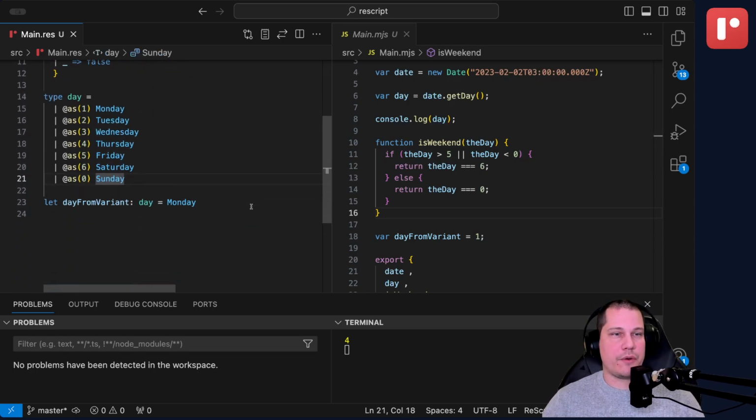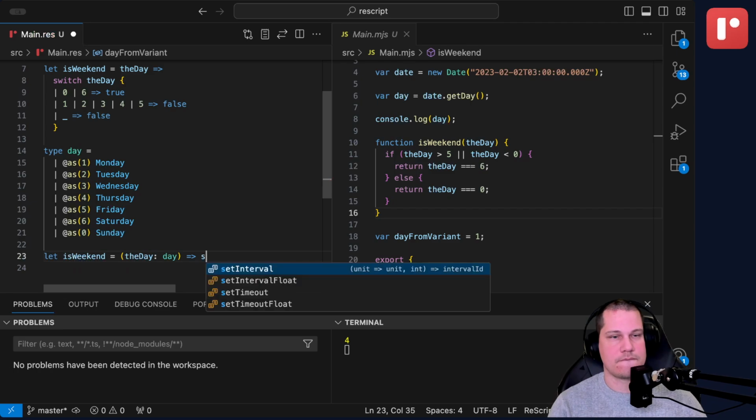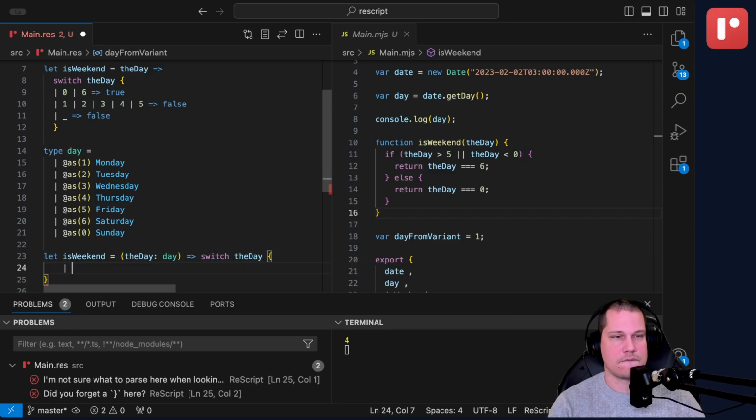So if we were to write this function instead, isWeekend, but we'd write it with this variant, it'll look like this.